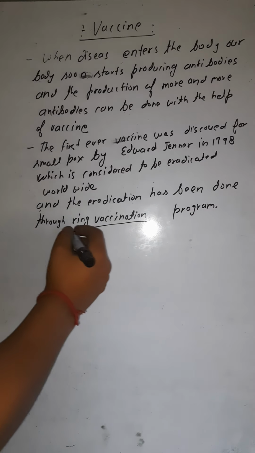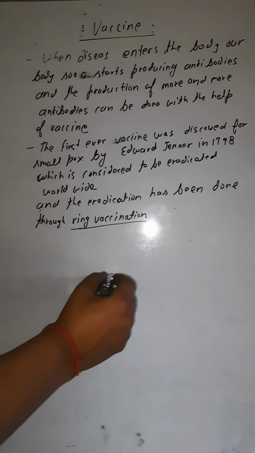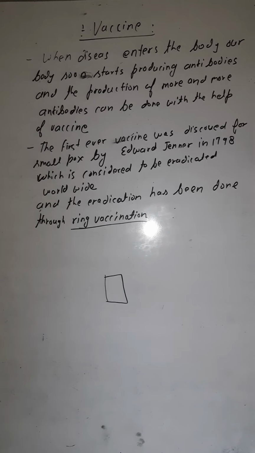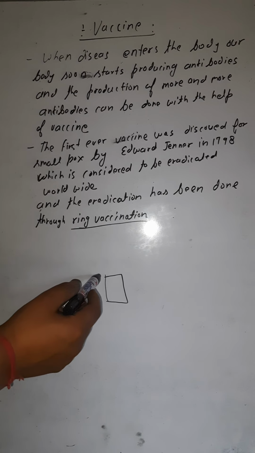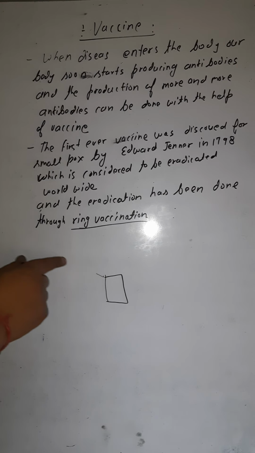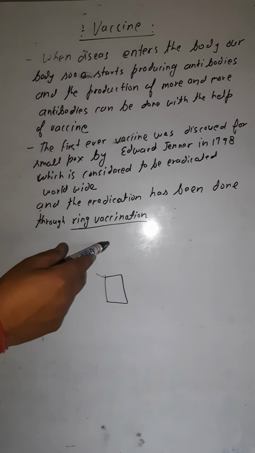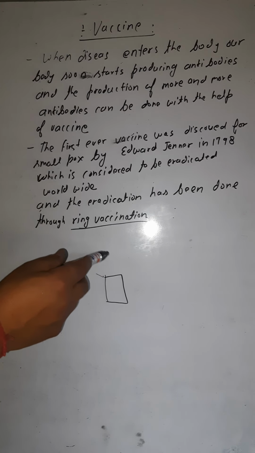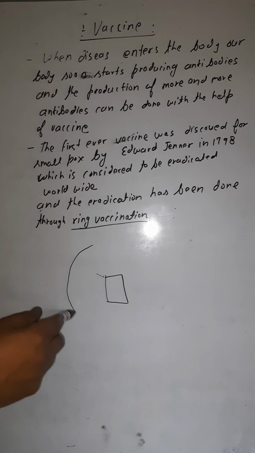So what is ring vaccination? Suppose here is a person who is affected by or exposed to smallpox. He is to be vaccinated, so he gets the smallpox vaccine. Then we vaccinate the persons surrounding him, or who come in contact with him, in a ring like this.